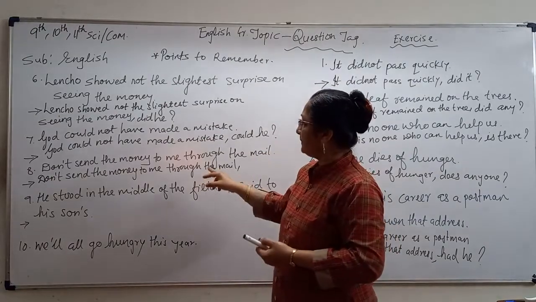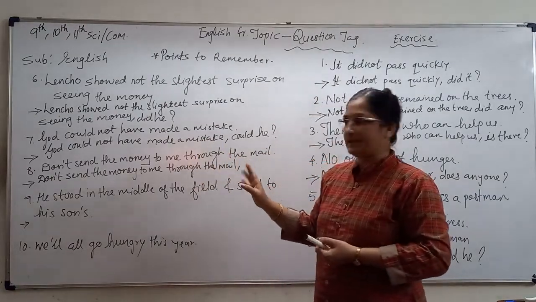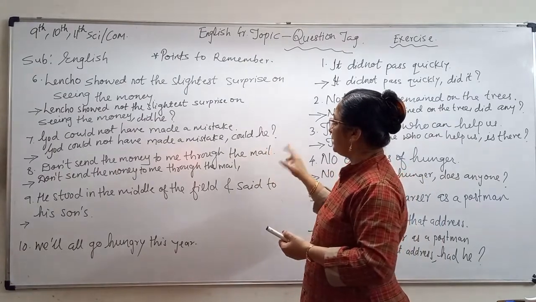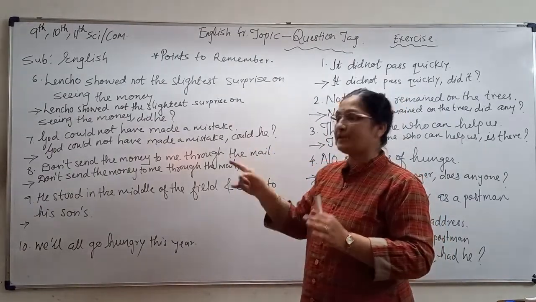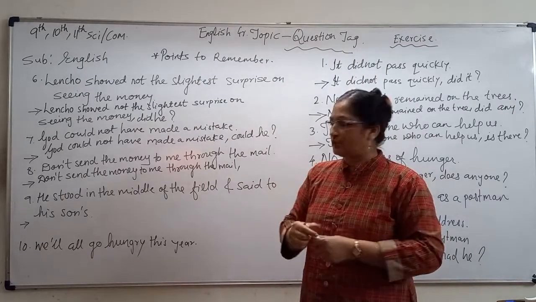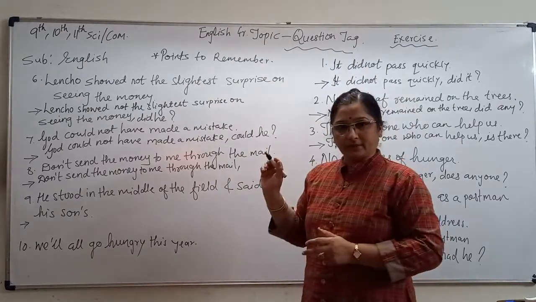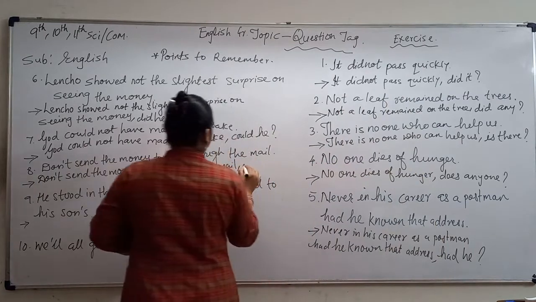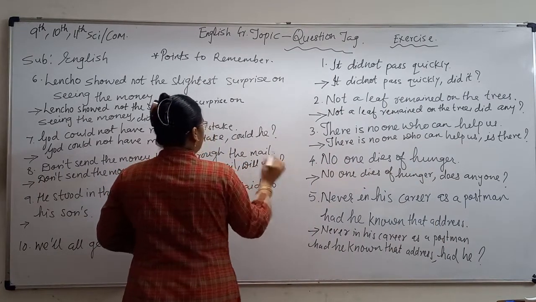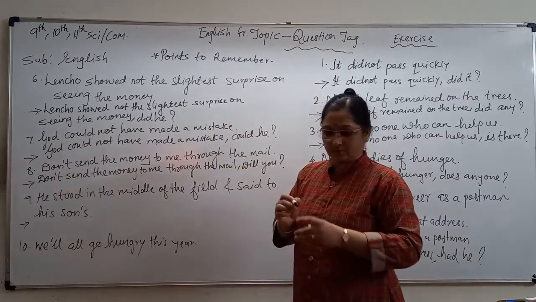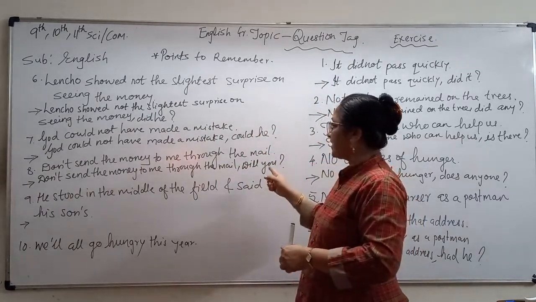So here see, you are having the negative sentence, so don't send the money to me through the mail. This is the imperative sentence, and here Lencho is giving the order to God. So imperative one. So we take will. Will you? This is the same tag for all the sentences. Only if I is there, then take shall you.